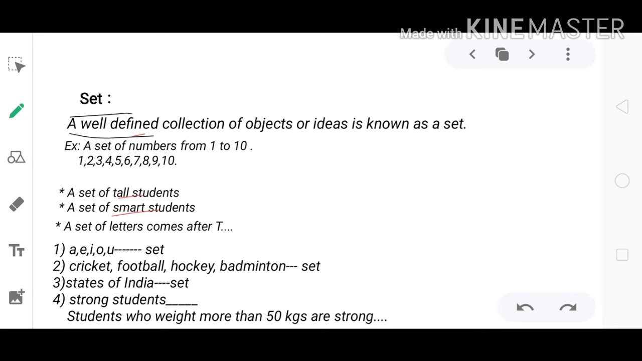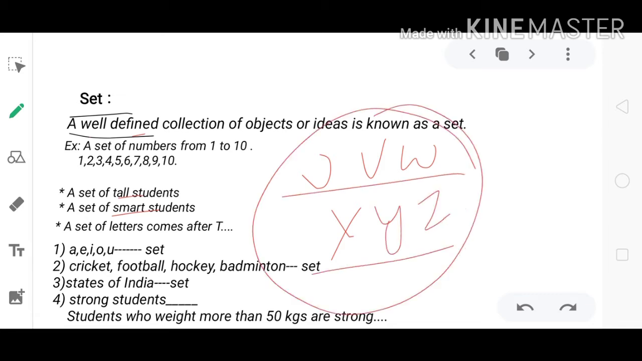Okay. So the next one, a set of letters that come after T. After T means U, V, W, X, Y, Z. These are also variables, but we can easily represent them. Here it is a static constant. There is no change. We can list all these values. So this is a set.